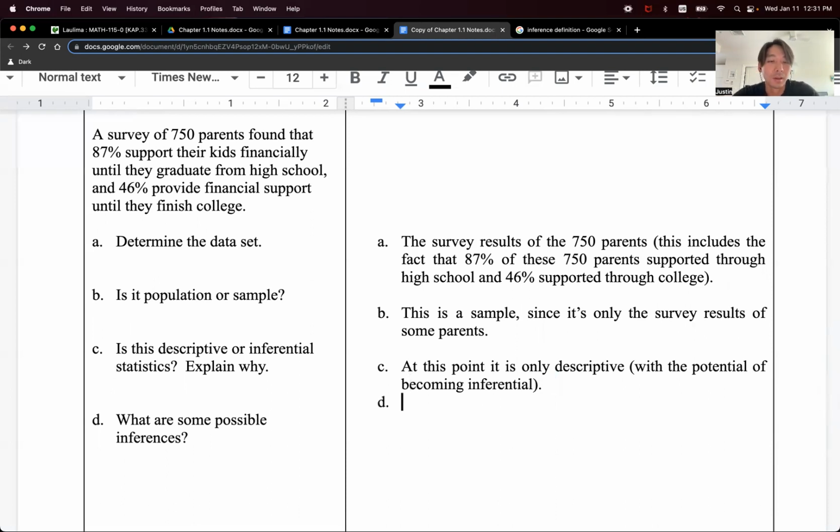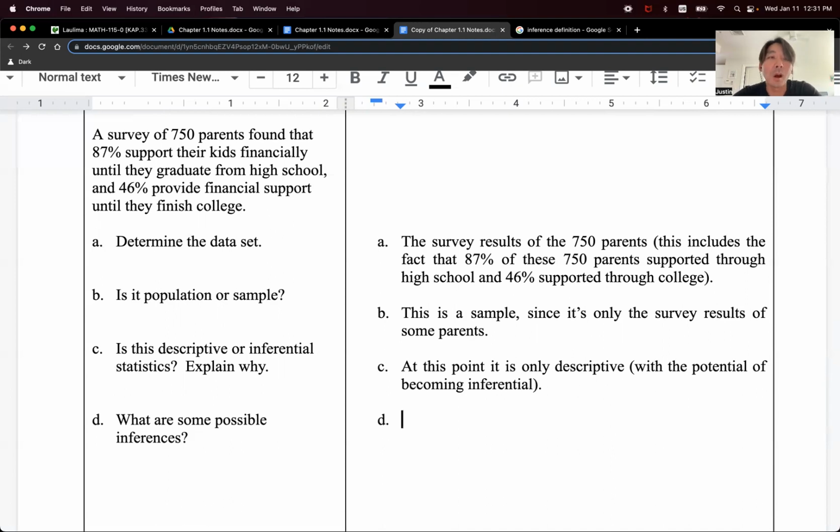Okay, so coming to the last question, what are some possible inferences? I get a variety of answers here, and it's a pretty open-ended question. So probably whatever you put down is correct in a way. Like I get people saying that maybe they come up with different reasons why their parents are supporting or not supporting their kids, or they say something like maybe kids live at home through high school but not always through college, or they'll just come up with a variety of reasons. And these are inferences. That's valid. Those are inferences.